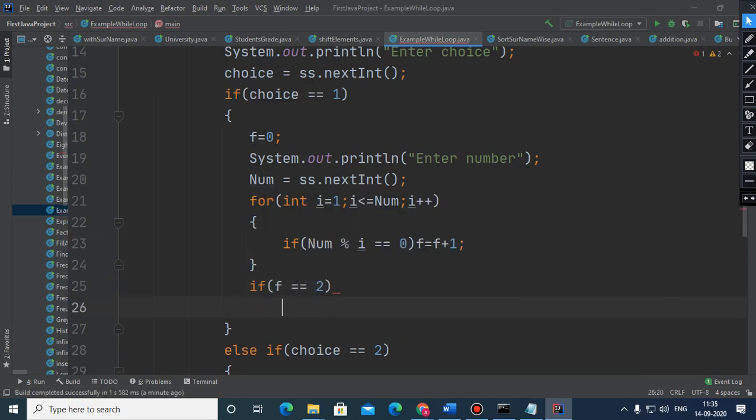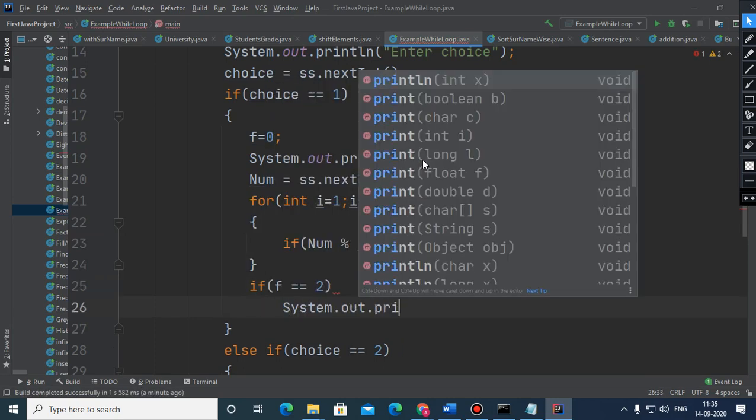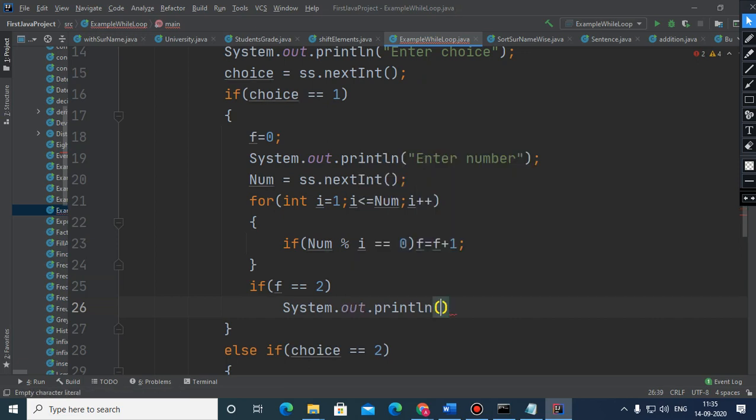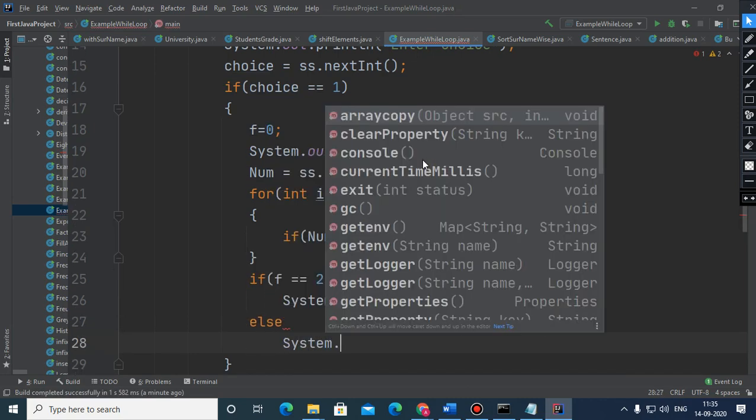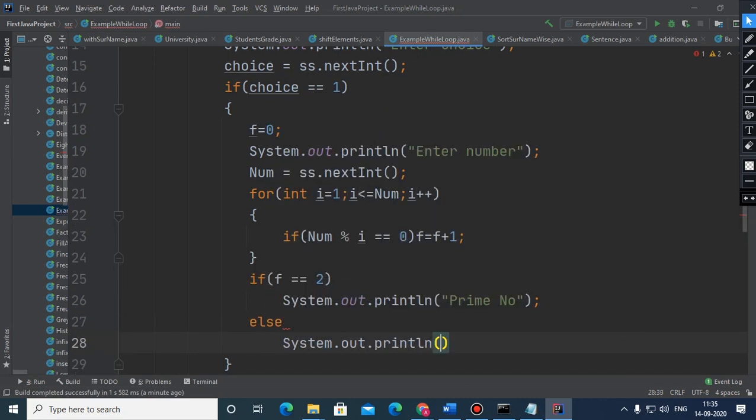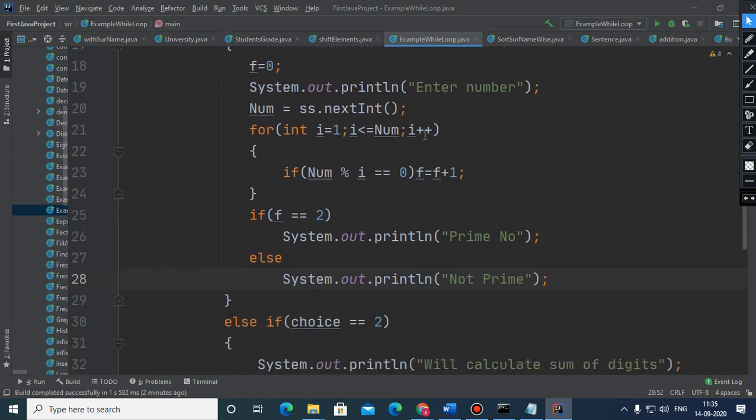and when this terminates, if f is 2, here we can write that it is prime number, else not prime. This is what we have to do.